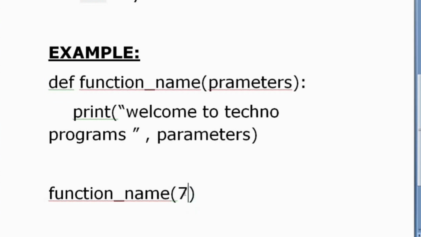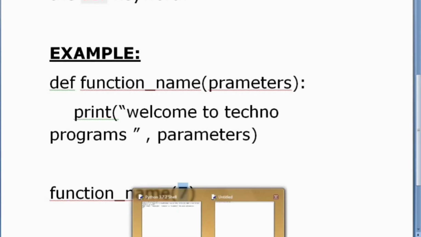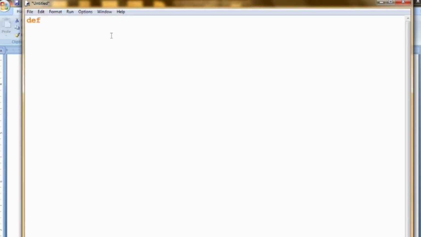Next, inside these round brackets, I have specified the parameters. If here I have specified 7, then inside the print statement, "welcome to Techno Programs" will be printed as it is, and the parameter will be replaced by the number 7. In this way you can use the parameter concept. Now we will code it, and it will be more clear to you. So let's start the code.